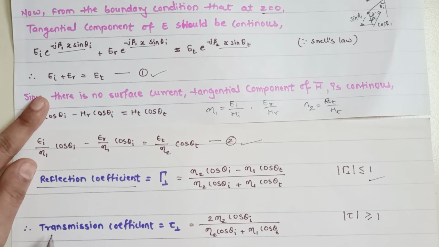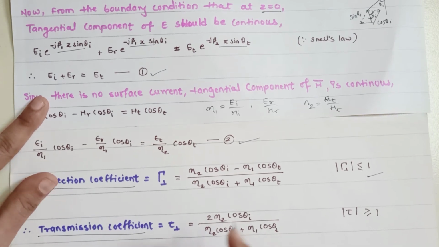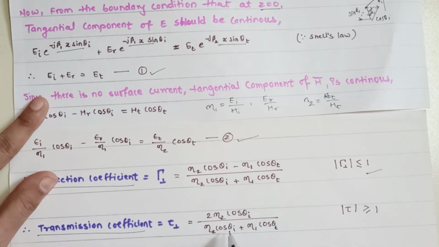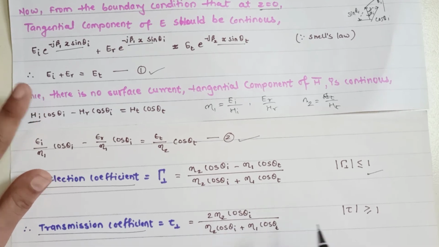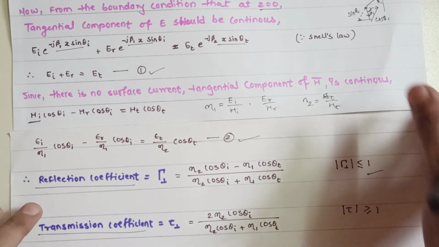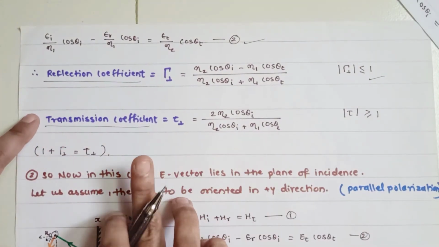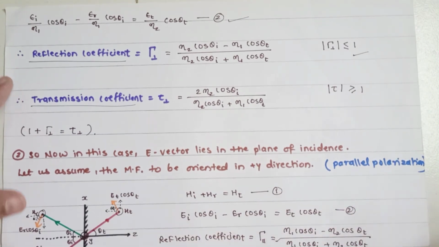In the same way, what transmission coefficient will you get? The transmission coefficient, tau perpendicular polarization, you will get 2 n2 cos theta I divided by n2 cos theta I plus n1 cos theta t. So in order to solve equations 1 and 2, you will get these as the reflection coefficient and these as the transmission coefficient value.